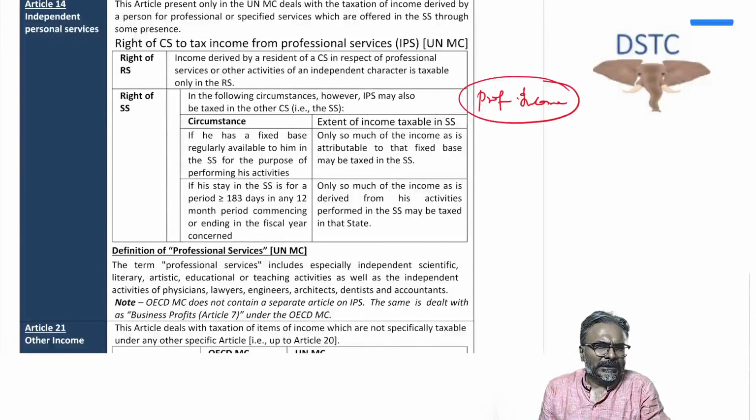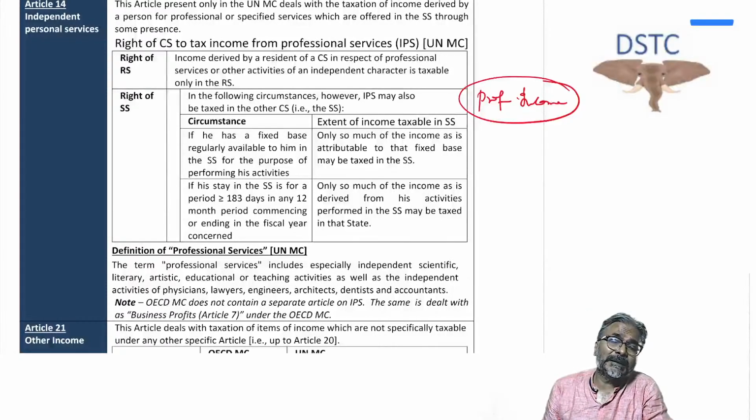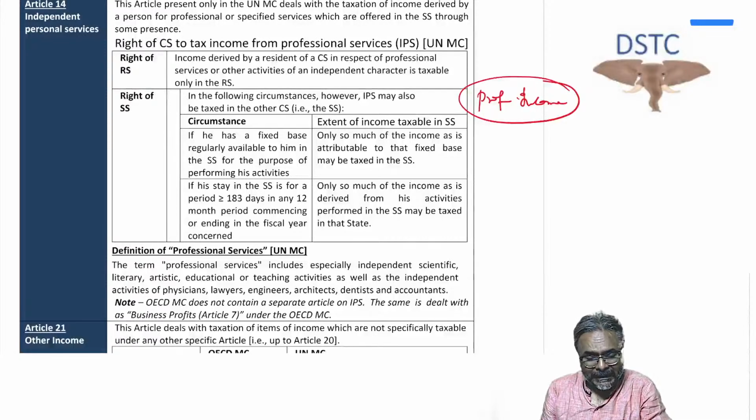Primarily, the OECD model doesn't have any entry for independent personal service, which is professional income. What they say is that the same article for business profit will be applied to independent personal service income. So we have to refer to the same article. If any treaty is based on the OECD model, then we have to go with Article 7, which is in respect of business profit.